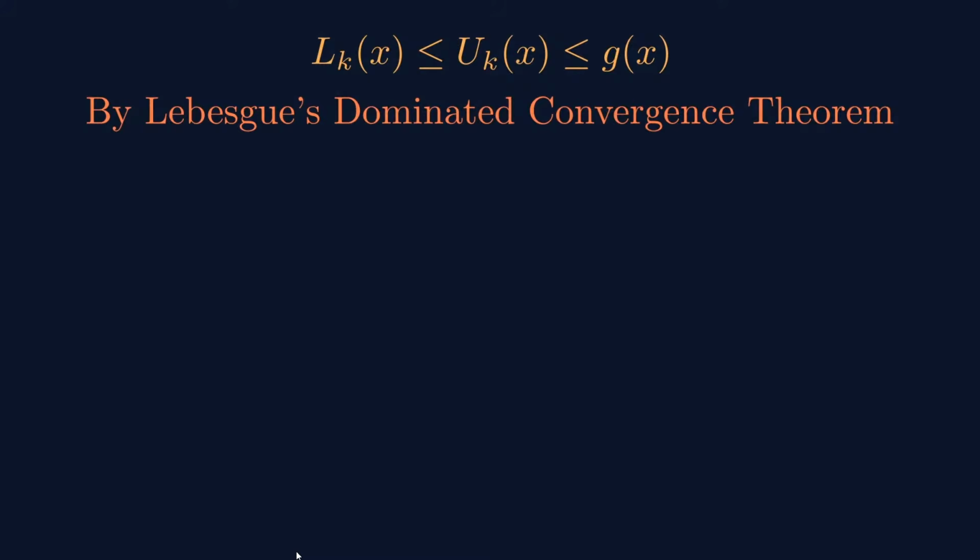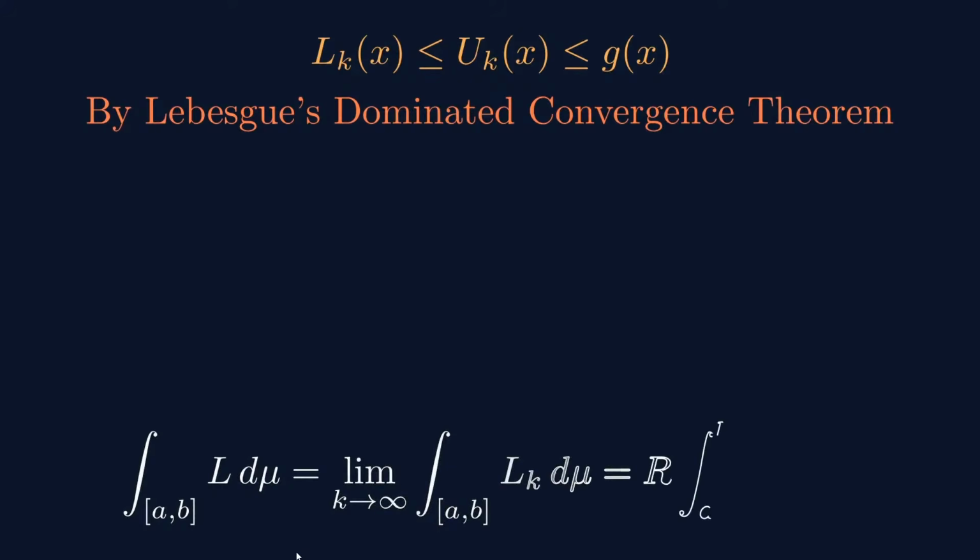So by Lebesgue's dominated convergence theorem, if the limit goes inside this integration, you are going to take the limit as k tends to infinity of Lk.